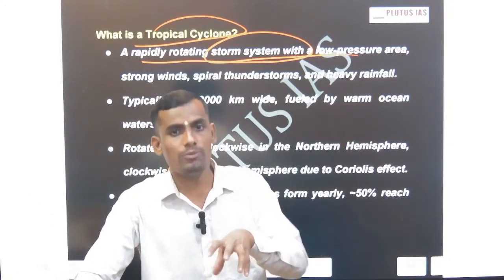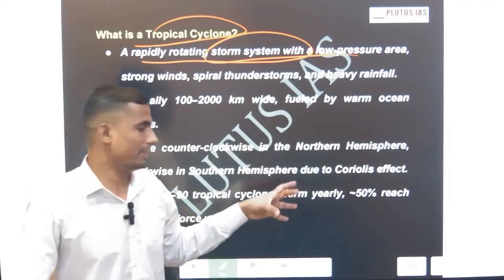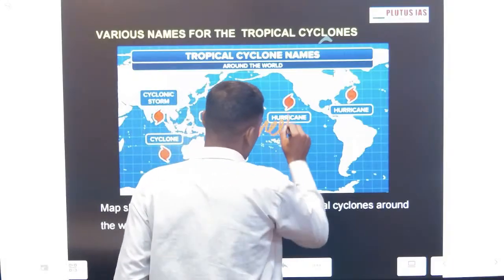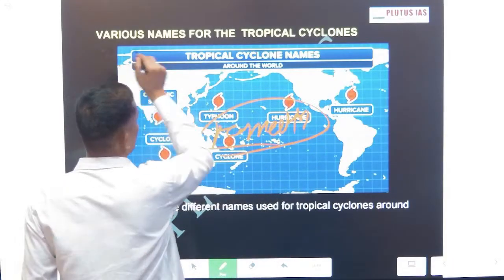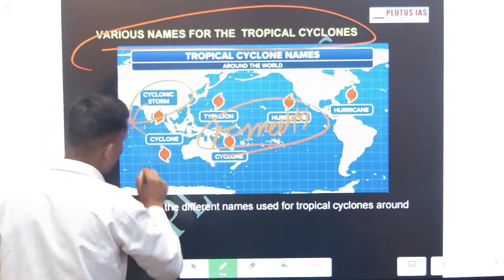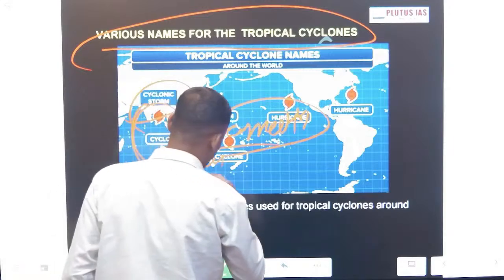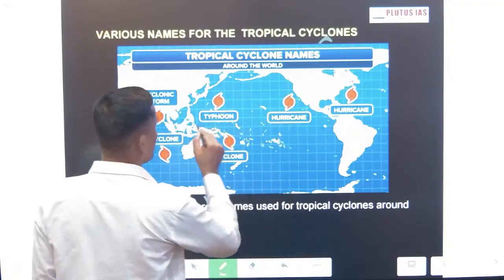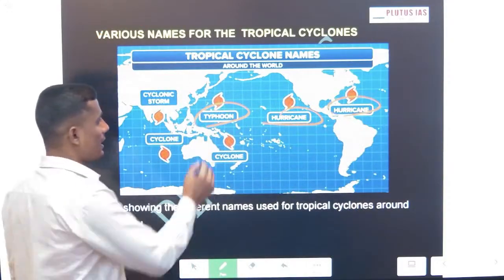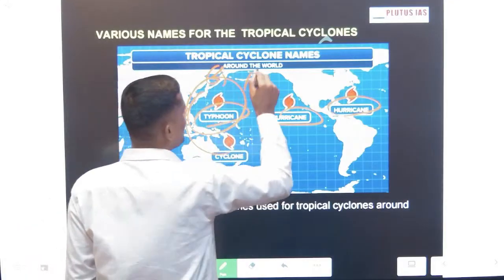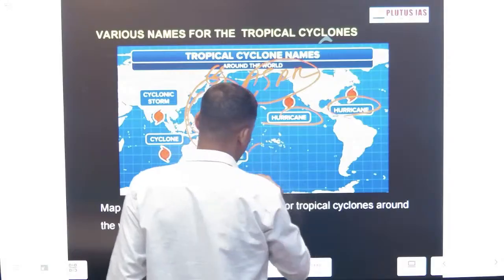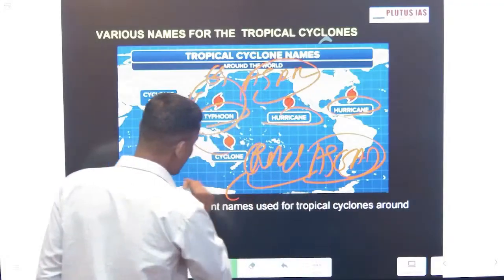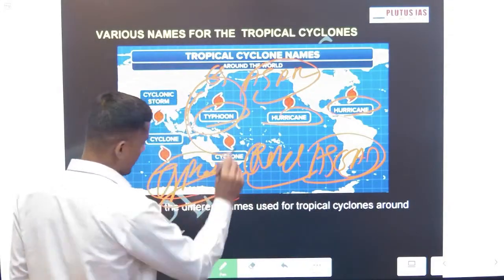Why it carries heavy moisture we will discuss in our next heading, the formation of the cyclone. These are the different names of tropical cyclones: cyclonic storm in the Indian region, Willy-Willy, hurricane, typhoon, and in the news Ragasa is in this area. Remember the ASEAN countries: if any rapid cyclonic storm is in the ASEAN countries or ASEAN belt, then it is called a typhoon.